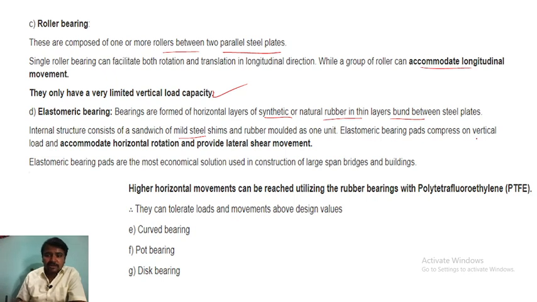Elastomeric bearing pads compress on vertical load, accommodate horizontal rotation and provide lateral shear movement. Right, they will give shear movement. So the elastomeric bearing pads are the most economical solution used in construction of large span bridges and buildings.